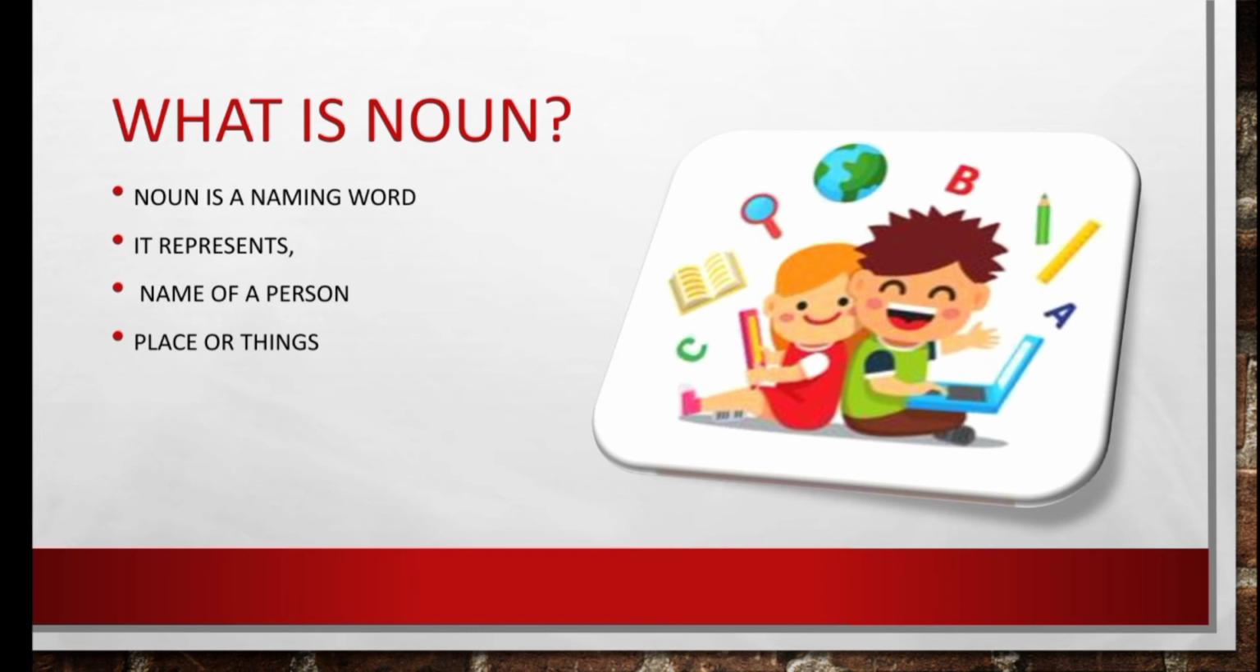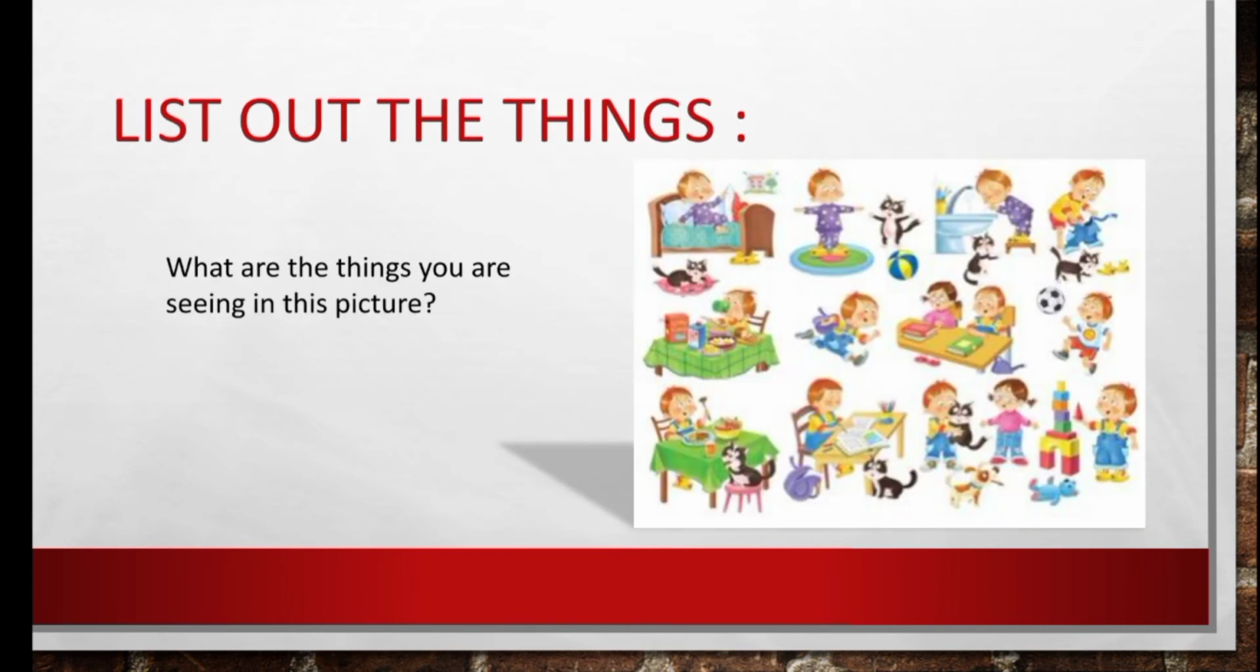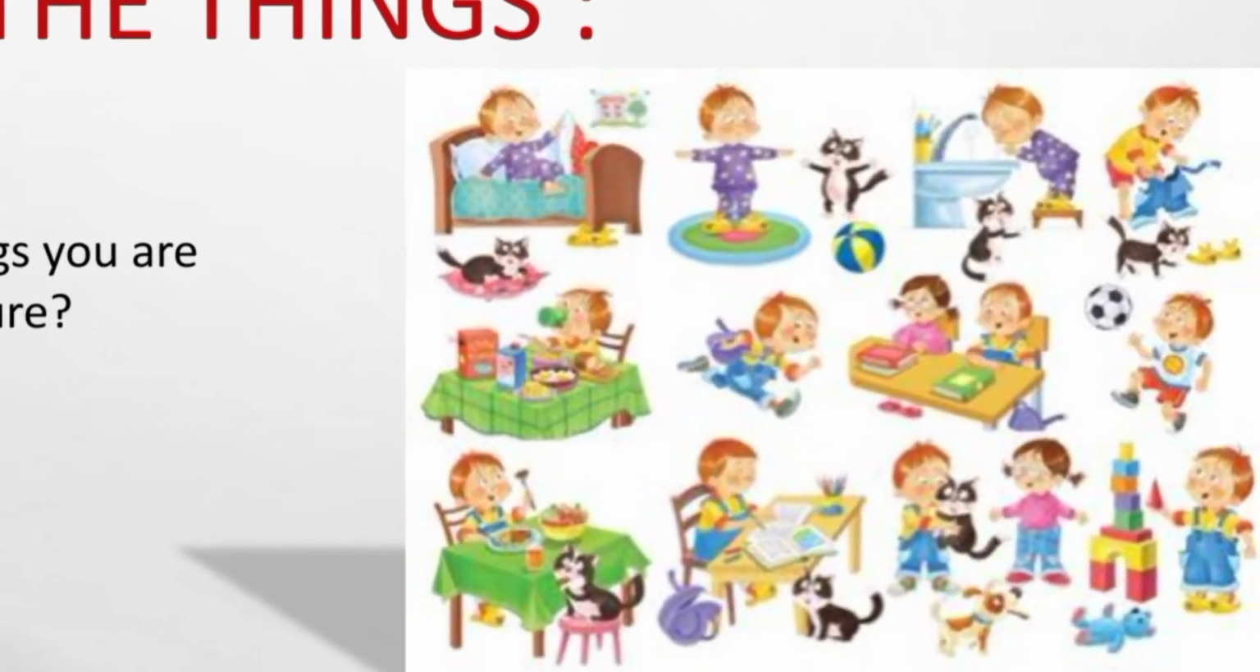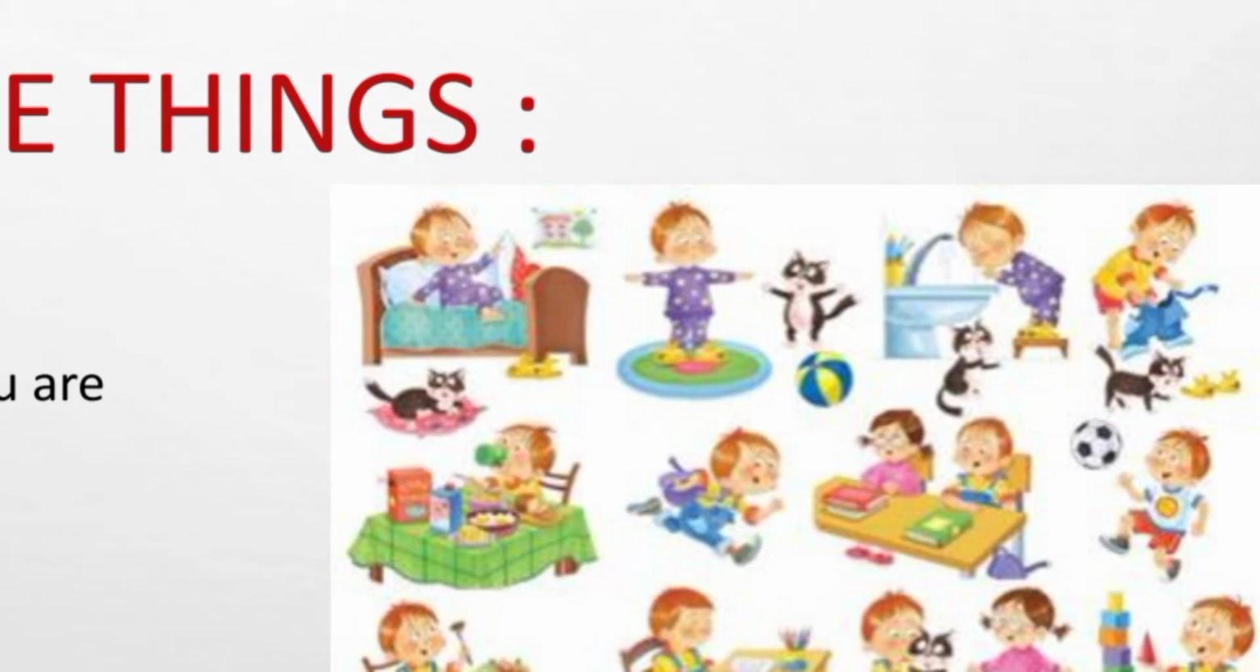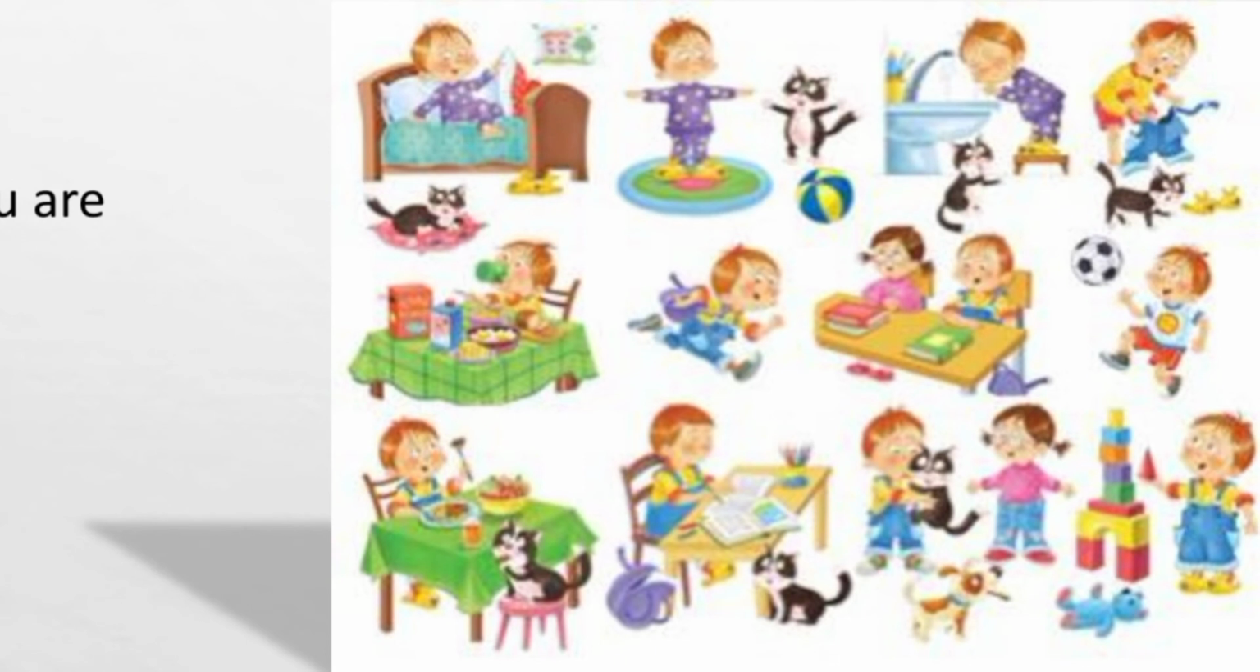Isn't it? So what is noun? Noun is a naming word. It represents a name of a person, name of a place, or name of an object, or name of an animal, or bird, or name of an idea. So see this image and identify the naming words present in it.